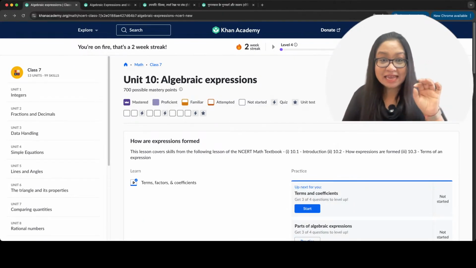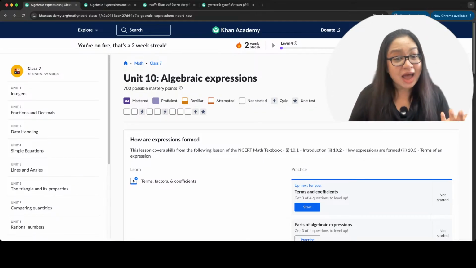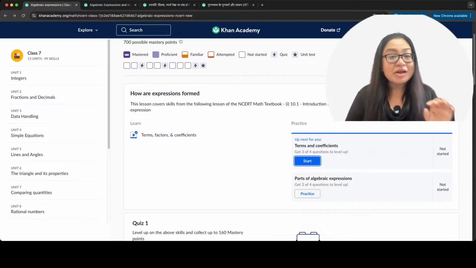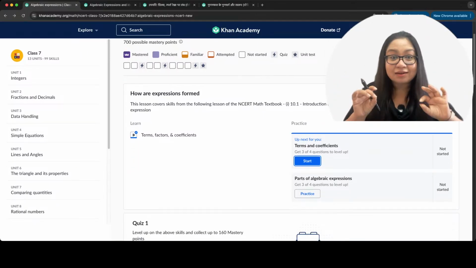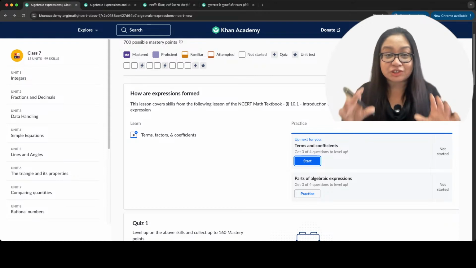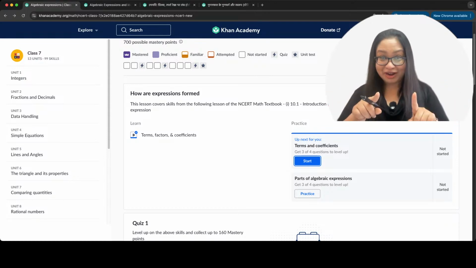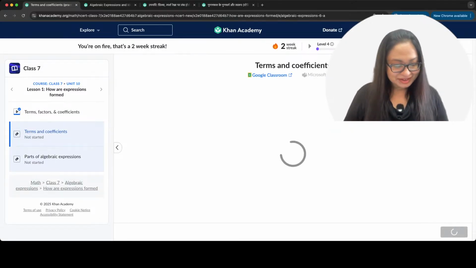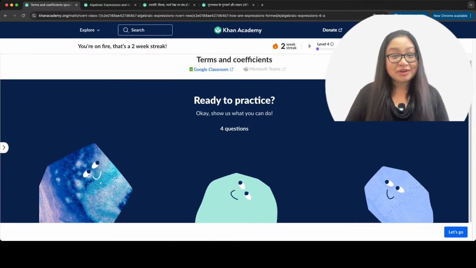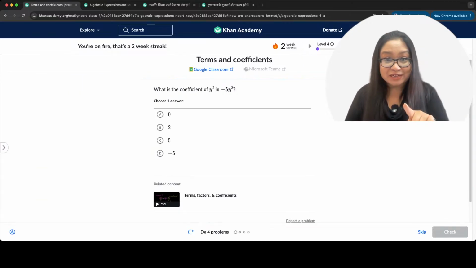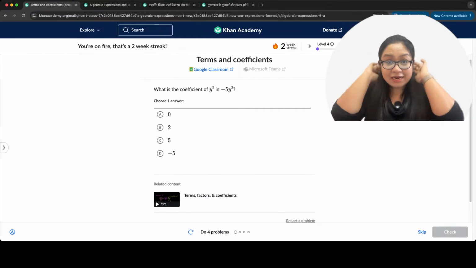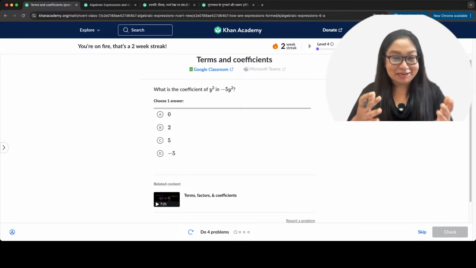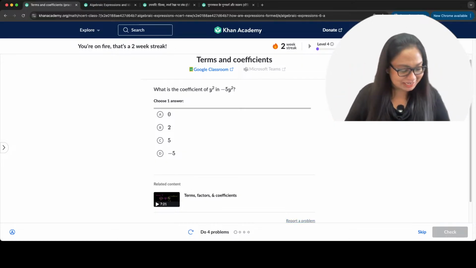Now, let's go ahead and get to the exercise. In this same page, as soon as I went back, I landed back on the same page. And here I have the next exercise: terms and coefficients. I'm just going to solve questions based on what we learned. Okay? Ready? Yes? All right, here we go. I am going to display the first question and tell me what the answer is. Quickly, let's see who gives the first answer. Come on, I know you guys know this already.